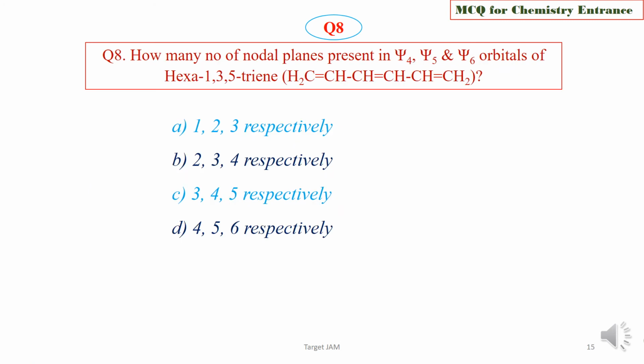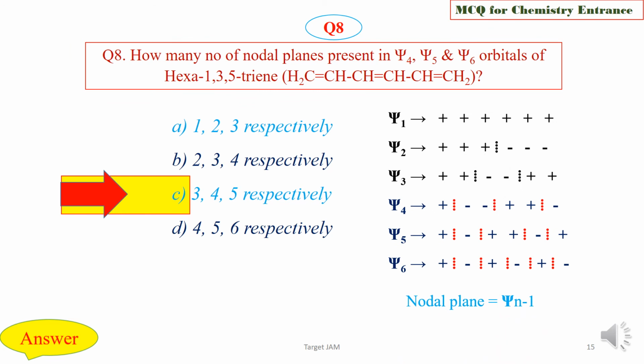Question 8. How many nodal planes are present in Psi4, Psi5 and Psi6 orbitals for hexa-1,3,5-triene? Choose the correct number of nodal planes for Psi4, Psi5 and Psi6. 1, 2, 3 or 2, 3, 4 or 3, 4, 5 or 4, 5, 6. Choose the correct option, and we are now going to check the answer key, and the right option is option C, that is 3, 4, 5 respectively.